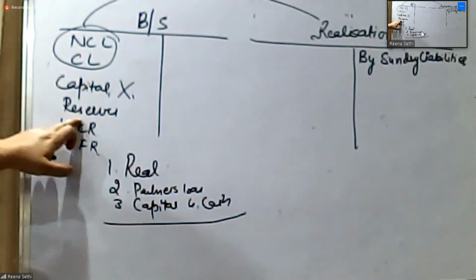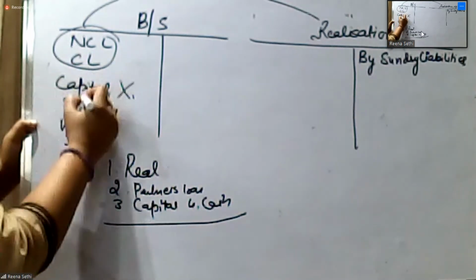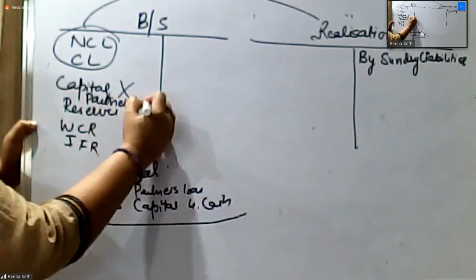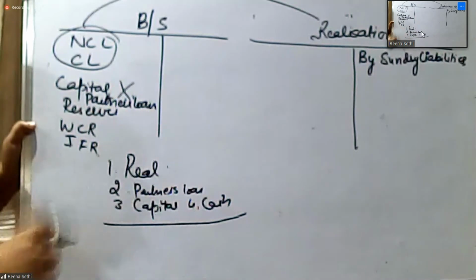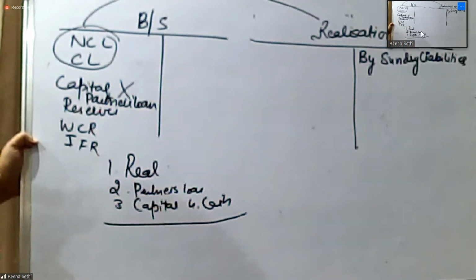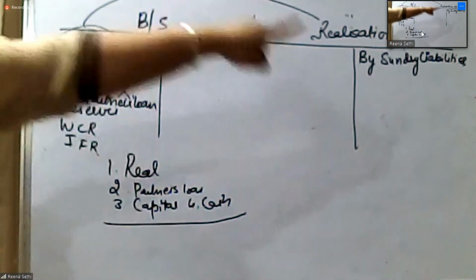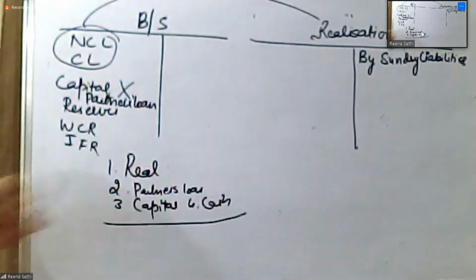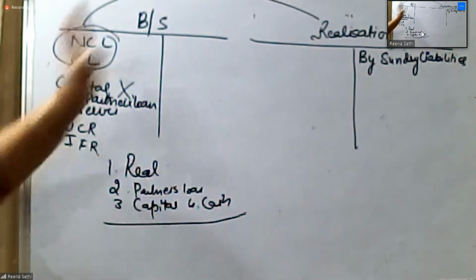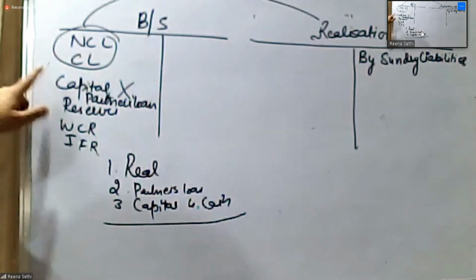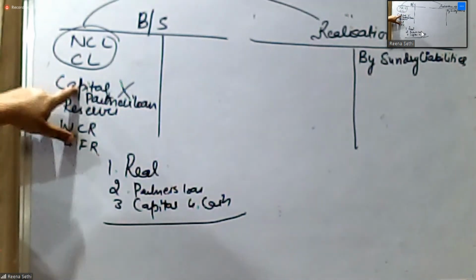Fine. Reserves. Then partner's loan also. Sorry, there was a partner's loan also. Partner's loan account is also open because we are maintaining 4 ledger accounts at the time of dissolution. So I am going to keep this also open. So this will not be transferred to realization account. Whenever I'm transferring a balance to realization account, that means I'm closing that account. So I'm not closing partner's loan and capital account.